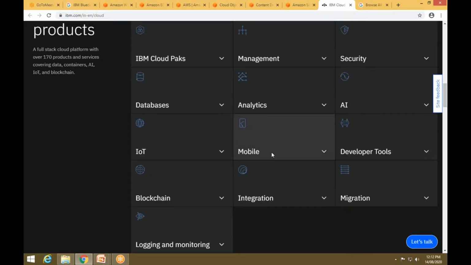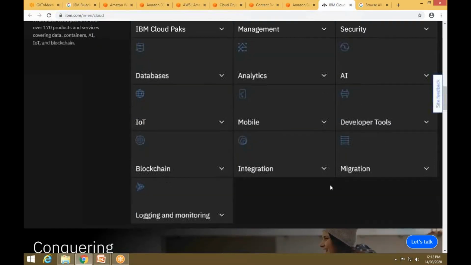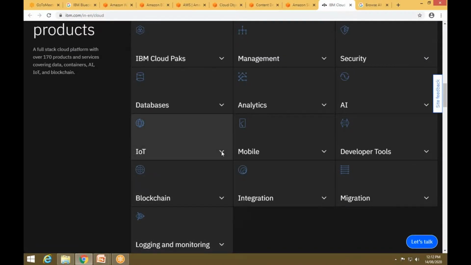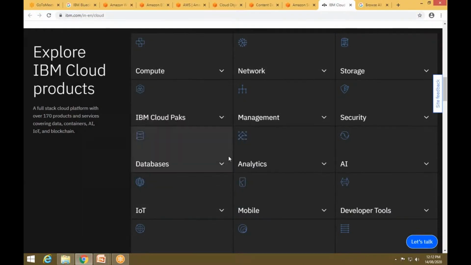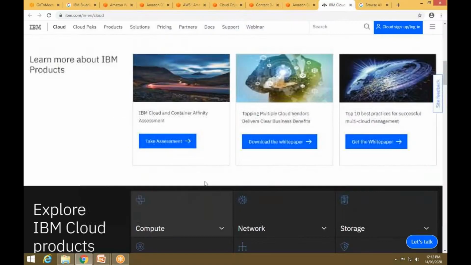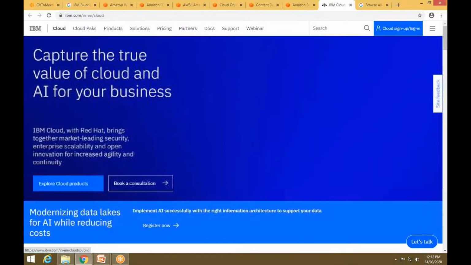You can also use the Blue Cloud on mobiles. Then you have some developer kits, blockchain, integration, migration, and logging and monitoring. If you want more details, just click on the arrow button and you'll get more information. It is additional knowledge; if you want, you can get it from the internet. I just need to demonstrate how things look and how you can access them from the internet. That is the purpose of doing this.